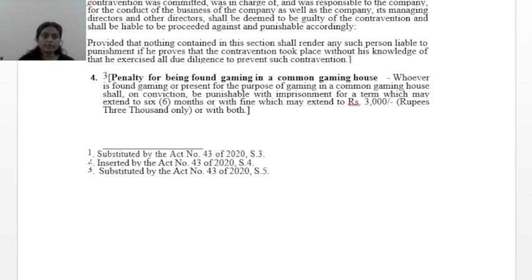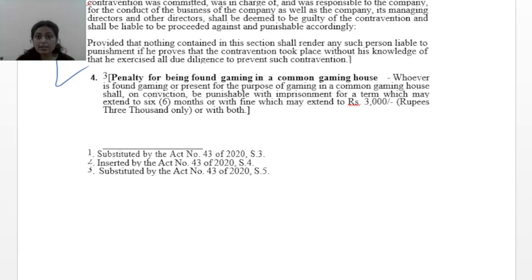Now coming forward to section 3A, which has been inserted via amendment, inserted by Act number 43 of 2020. We know that this Gaming Act has been amended in 2020. So via this amendment, this section 3A has been inserted, which means offences by companies.